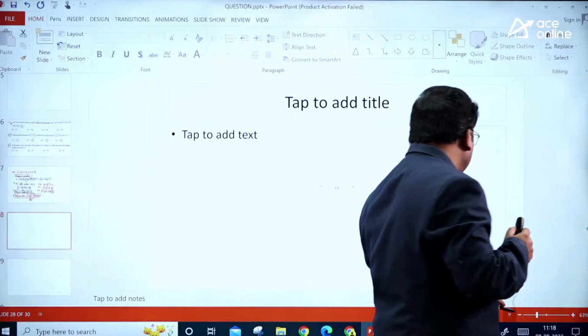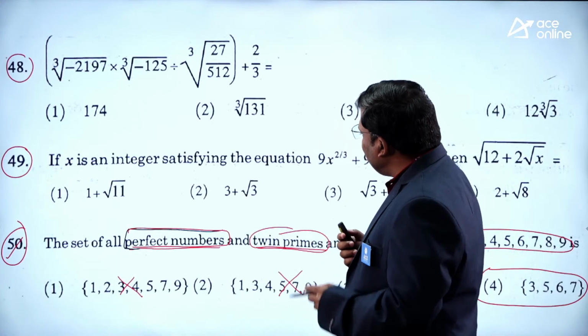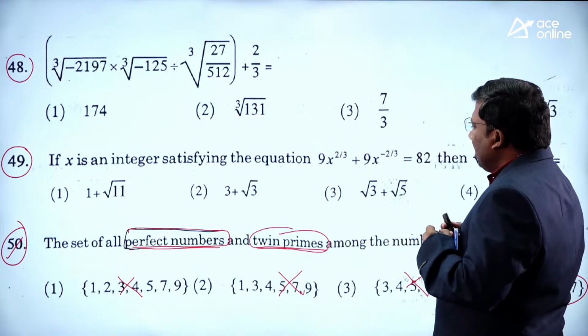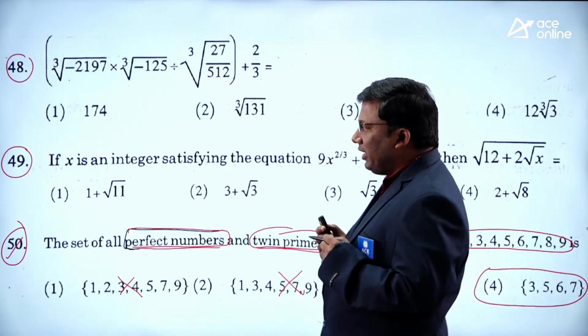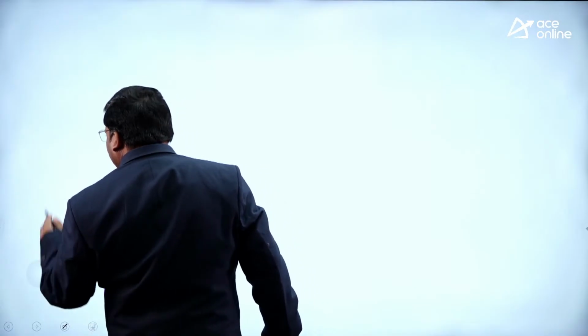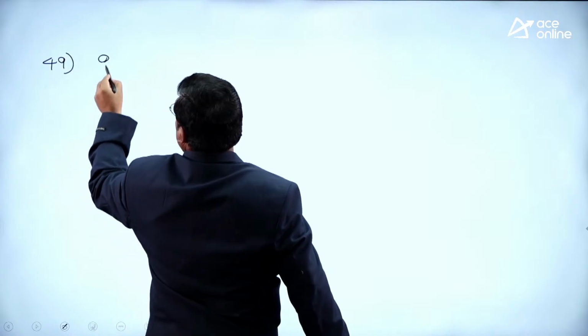49th question. First read the question. If x is an integer satisfying the equation 9x^(2/3) + 9x^(-2/3) is equivalent to 82, see here how you should solve this question. Listen carefully. 49th question. Two methods I will explain.